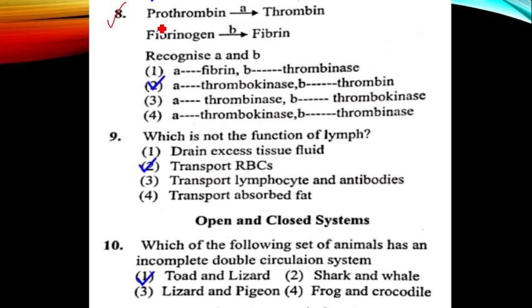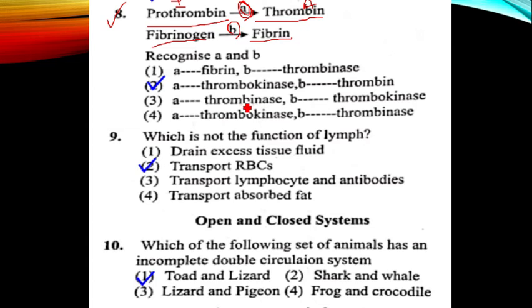Question number 8. Prothrombin is converted into thrombin in the presence of A. Fibrinogen is converted into fibrin in the presence of B. What are A and B? This is the process of blood clotting. Prothrombin, an inactive form, is converted into active thrombin in the presence of the enzyme thrombokinase.